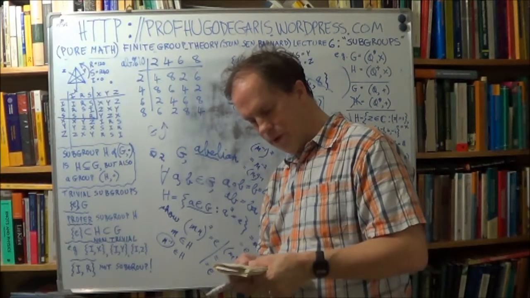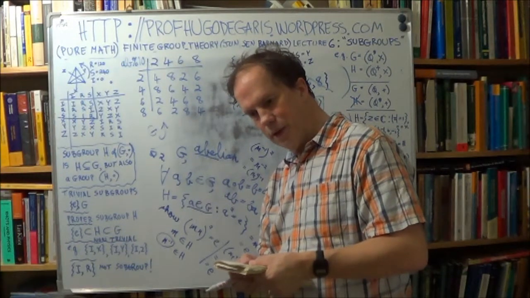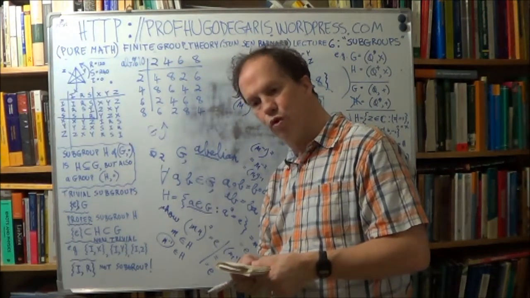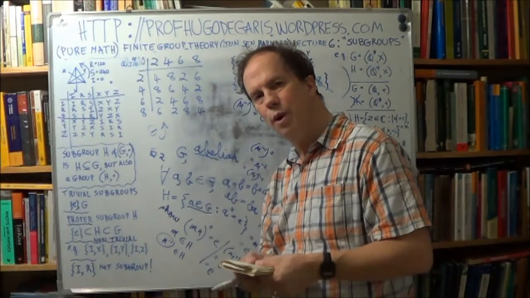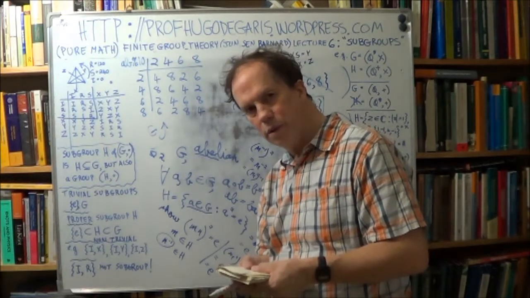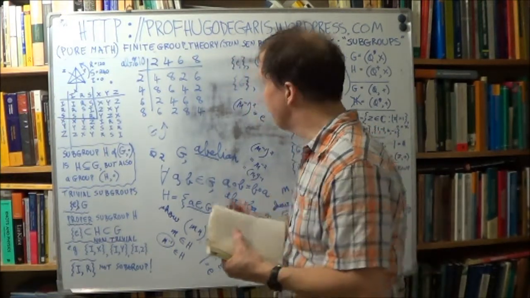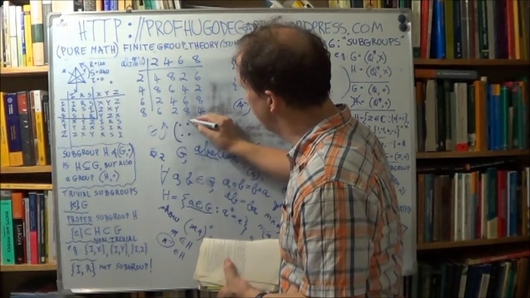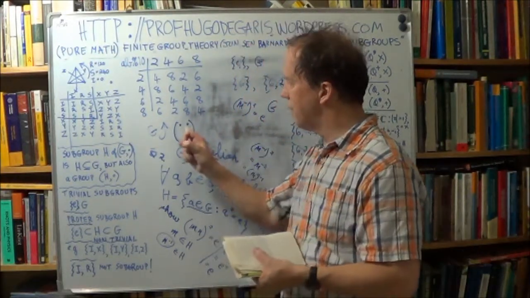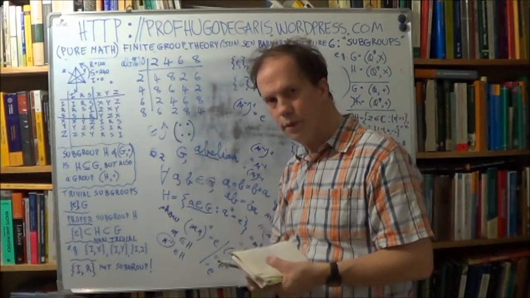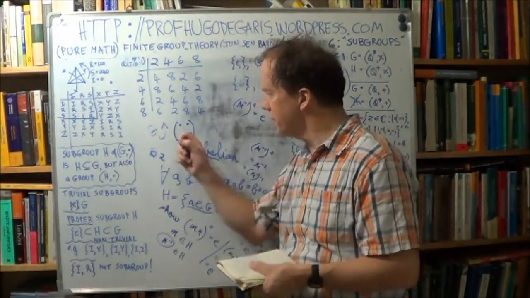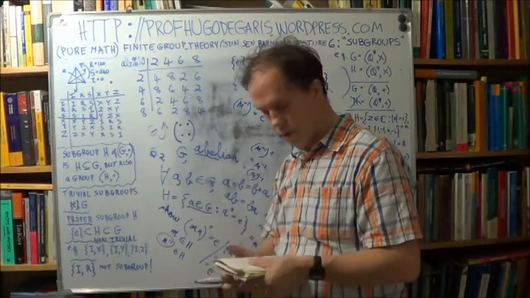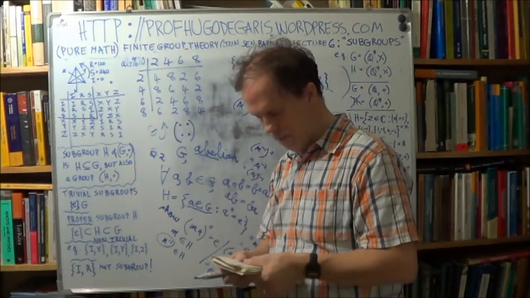So your infinite group is the group of 2 by 2 invertible matrices. Okay, so you have matrices of this form, and they are invertible. We talked about this in the previous lecture. Now that's an infinite group, right?